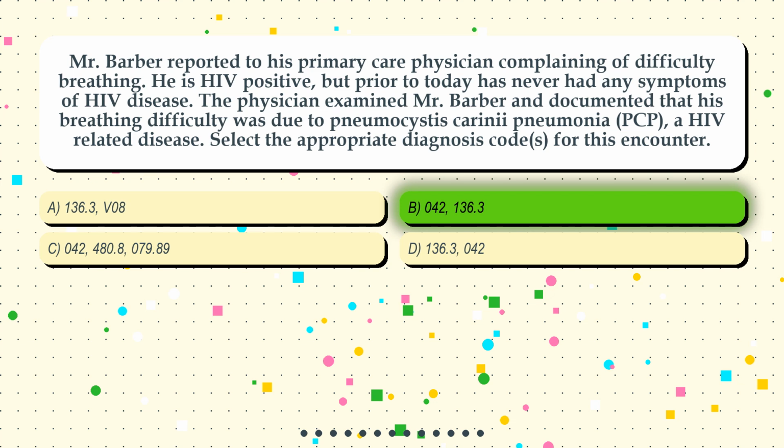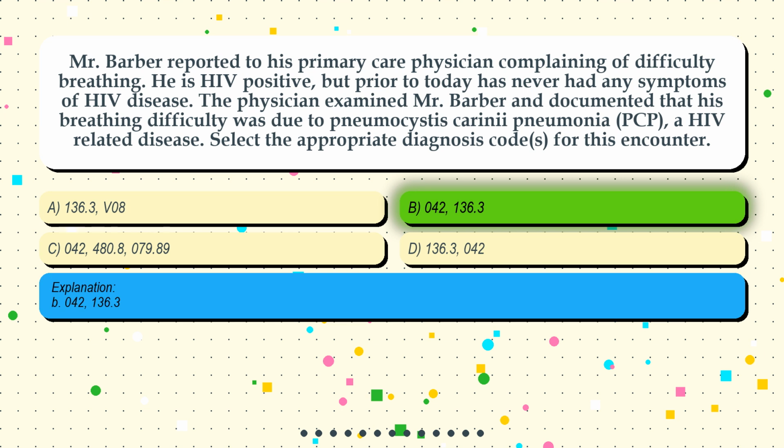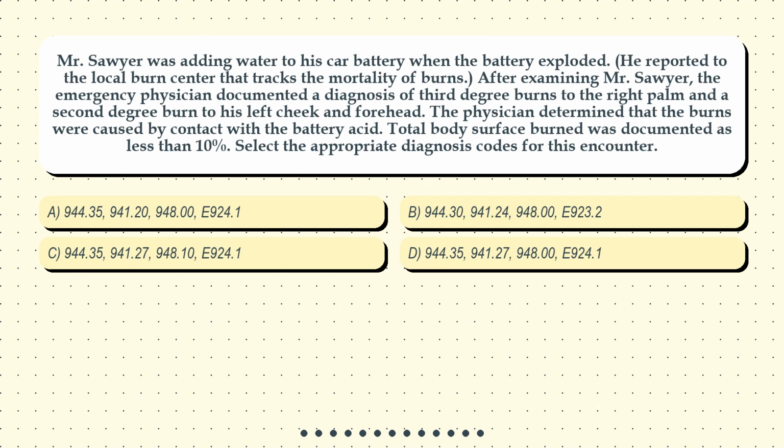The correct answer is option B. 042, 136.3. Question 12. Mr. Sawyer was adding water to his car battery when the battery exploded. He reported to the local burn center that tracks the mortality of burns. After examining Mr. Sawyer, the emergency physician documented a diagnosis of third-degree burns to the right palm and a second-degree burn to his left cheek and forehead. The physician determined that the burns were caused by contact with the battery acid. Total body surface burned was documented as less than 10%. Select the appropriate diagnosis codes for this encounter.